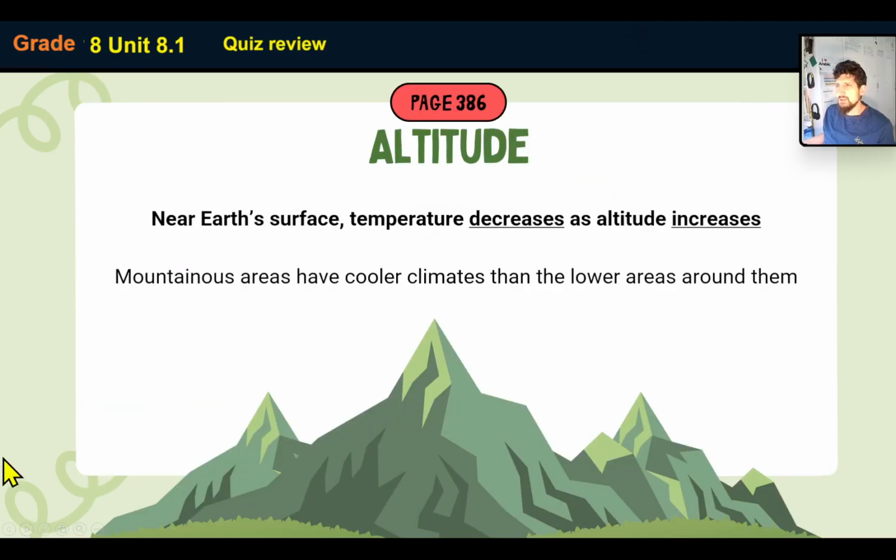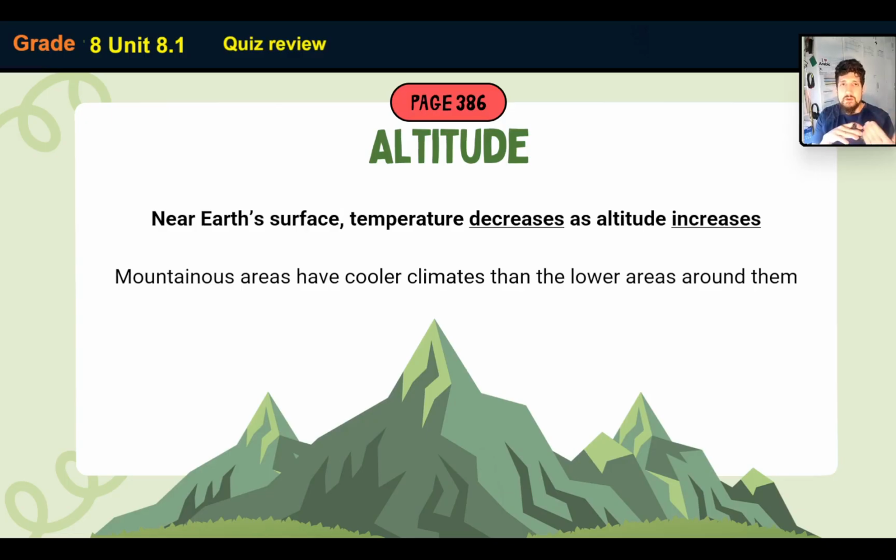Let's have a look. The altitude, as we said, is how far away you are from the Earth's surface, and of course, the higher up you are, the colder it is. I remember on the plane, if you look on the infotainment screen, it'll say, for example, outside temperature is -40, which is really cold. But why is that? Because we're way high up.